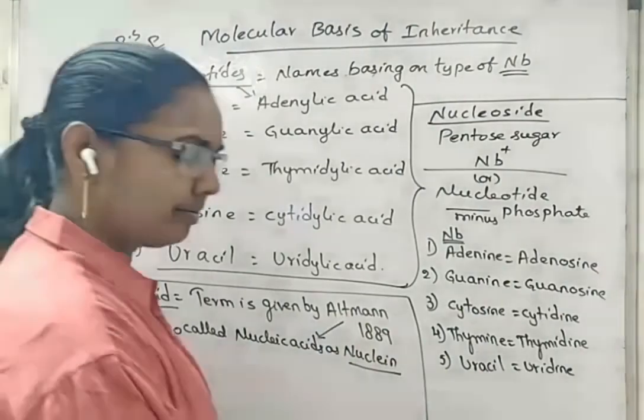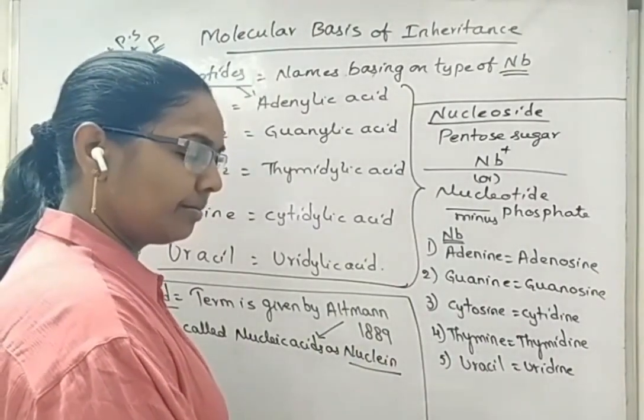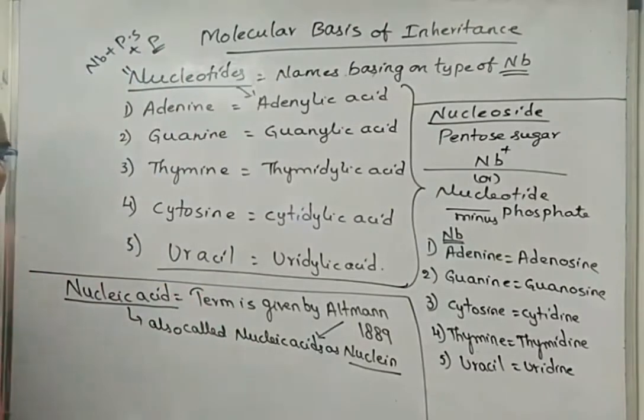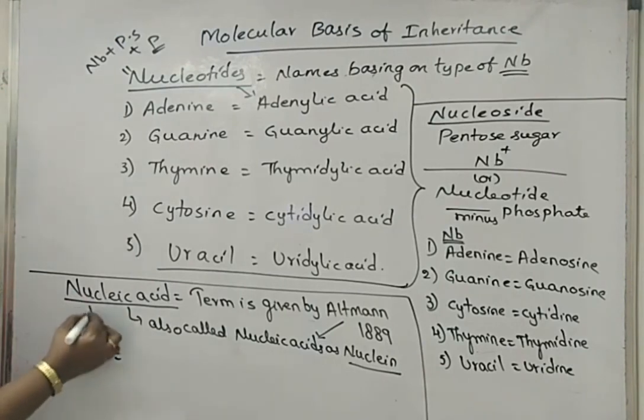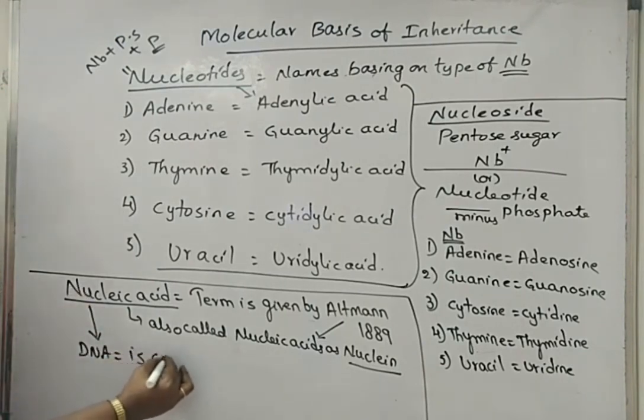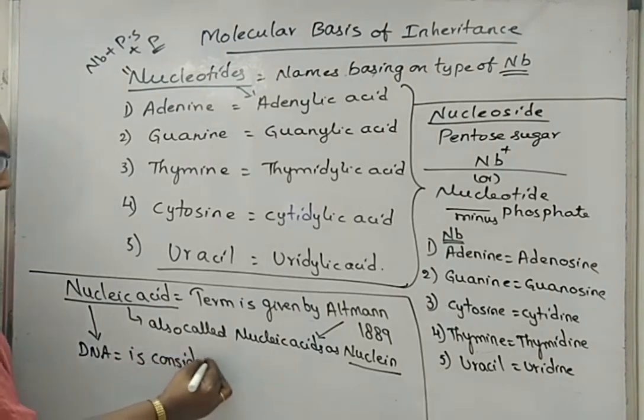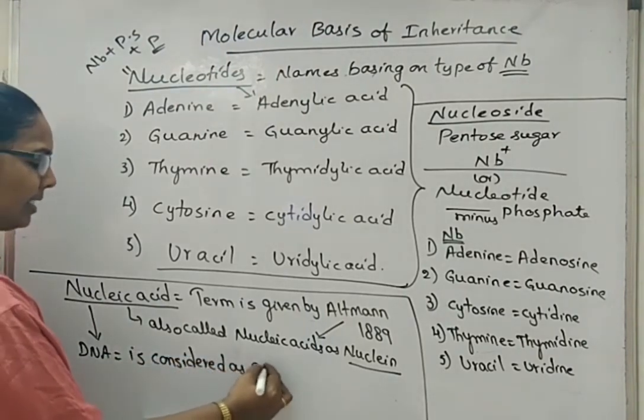Next, DNA, the genetic material or the nucleic acid, a polymer of nucleotides, is considered acidic in nature.